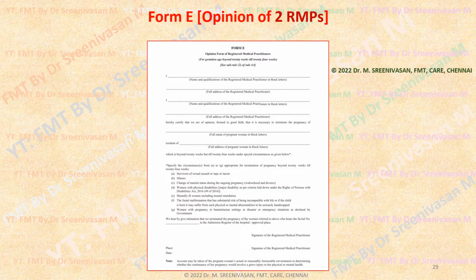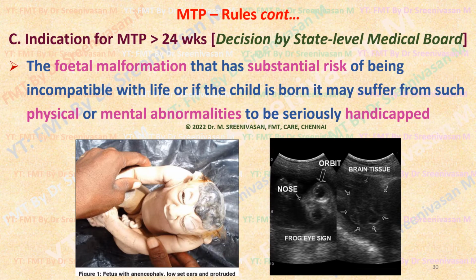This is the Form E, that is the opinion of two RMPs for 20 weeks up to 24 weeks, where two doctors should sign the form, and any one of the doctors can perform the abortion. Now, if the pregnancy crosses 24 weeks, then as we have seen already, the state level medical board decision is a must. They can either allow or deny.